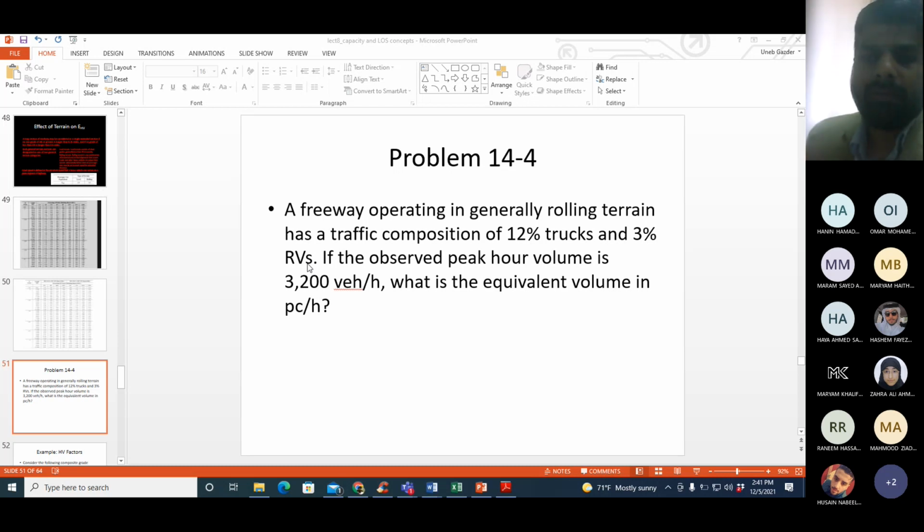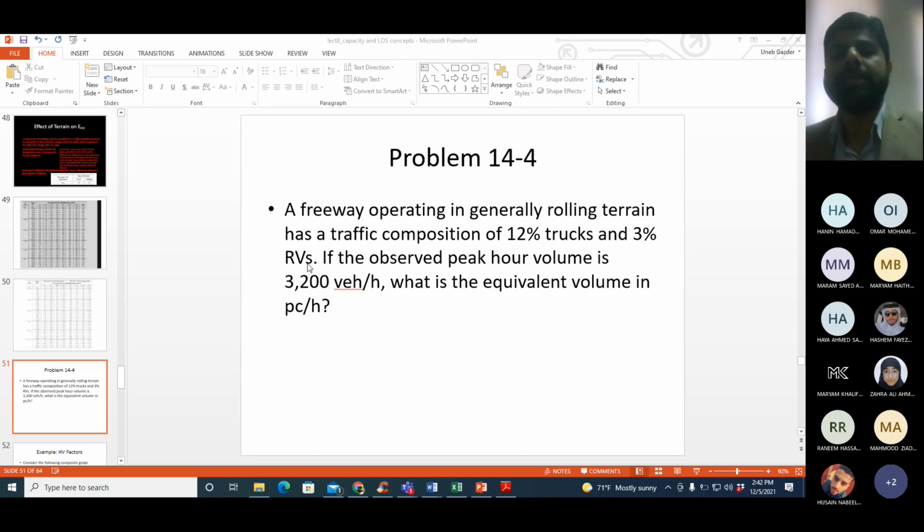RVs are also a type of heavy vehicle, so their percentage will be added to the percentage of trucks, and you will get the combined percentage of heavy vehicles. That's it. The observed peak hour volume is 3200 vehicles per hour. This 3200 includes 12% trucks and 3% RVs, and the remaining are passenger cars. What is the equivalent volume in passenger cars per hour?